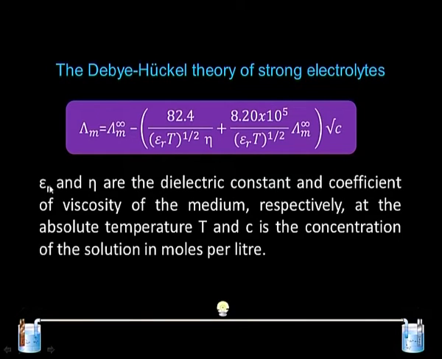This is the dielectric constant and eta is the coefficient of viscosity of the medium. These two factors are very important, and then temperature, as you know conductance depends on temperature, and concentration has to be in moles per liter.